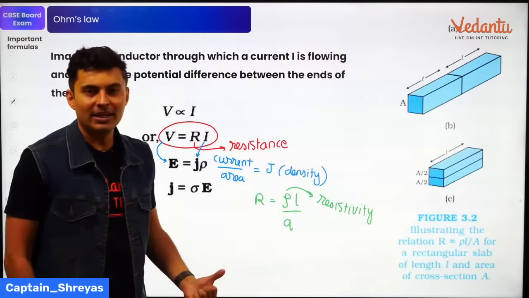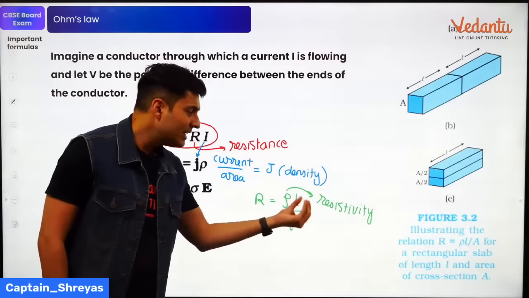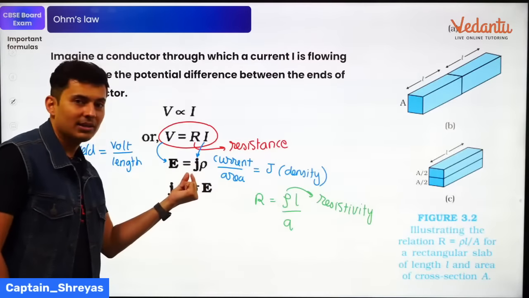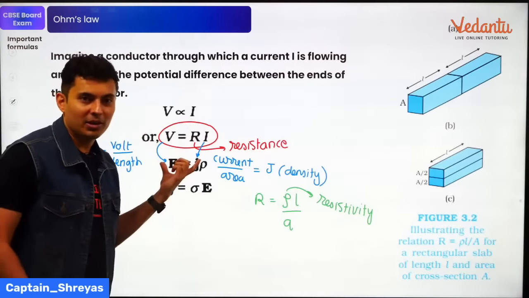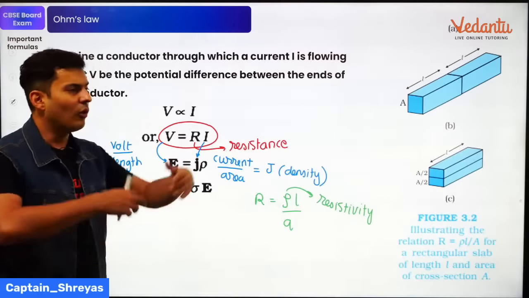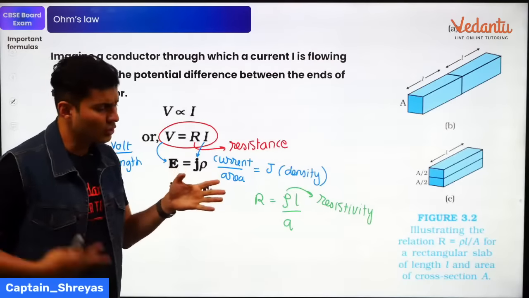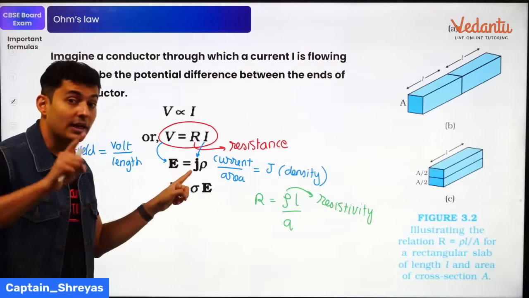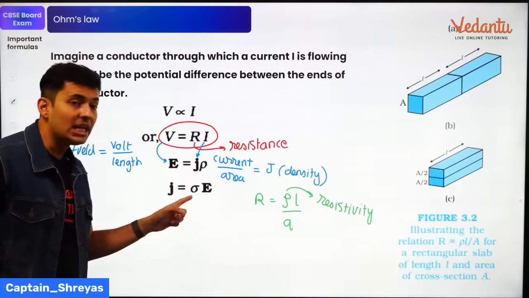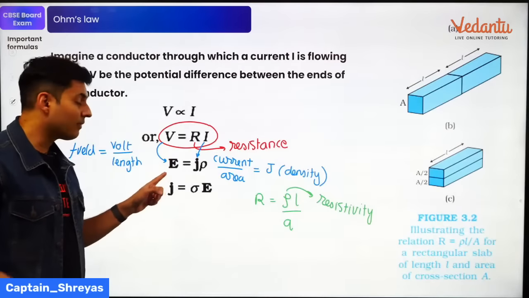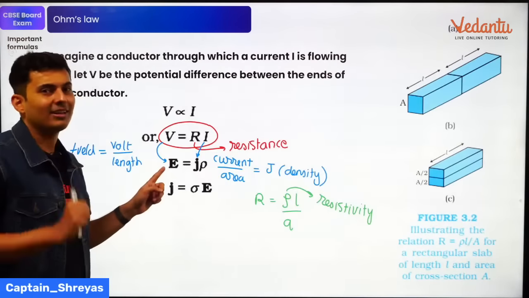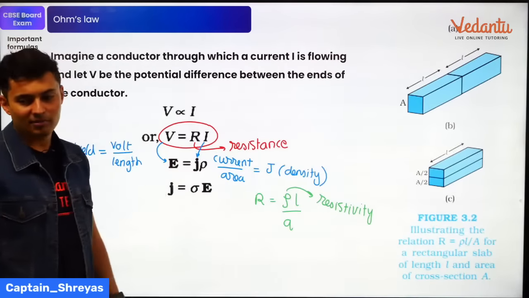That is your resistivity, guys. So these are all specific numbers. This is more general: voltage across a conductor, resistance of the conductor, current through the conductor. But this is current per unit area, resistivity of the material, electric field, it's per unit length. So that's how this formula comes.